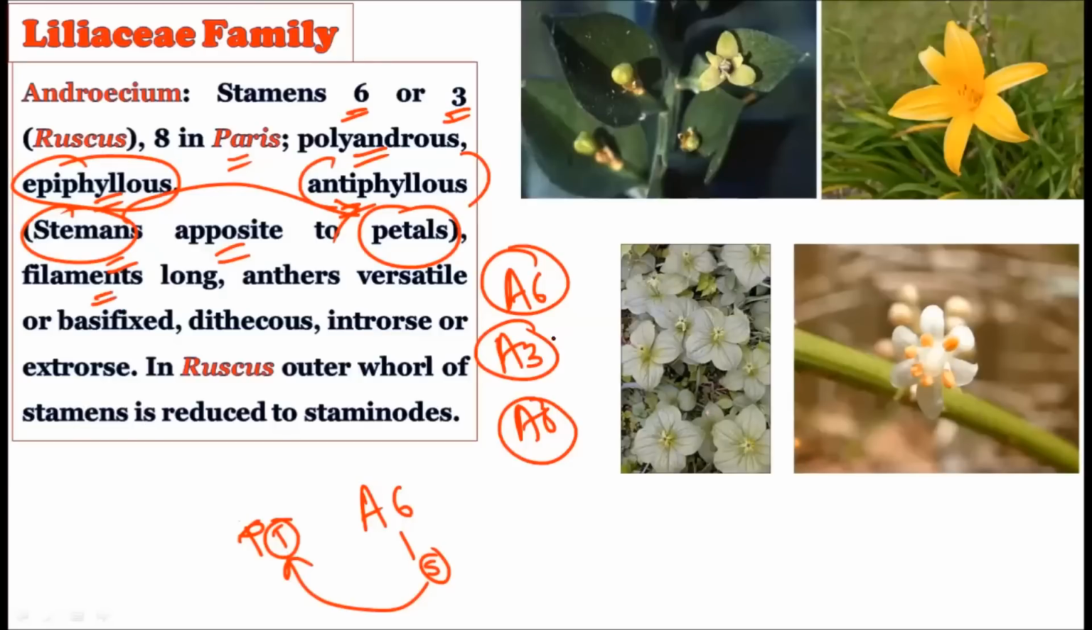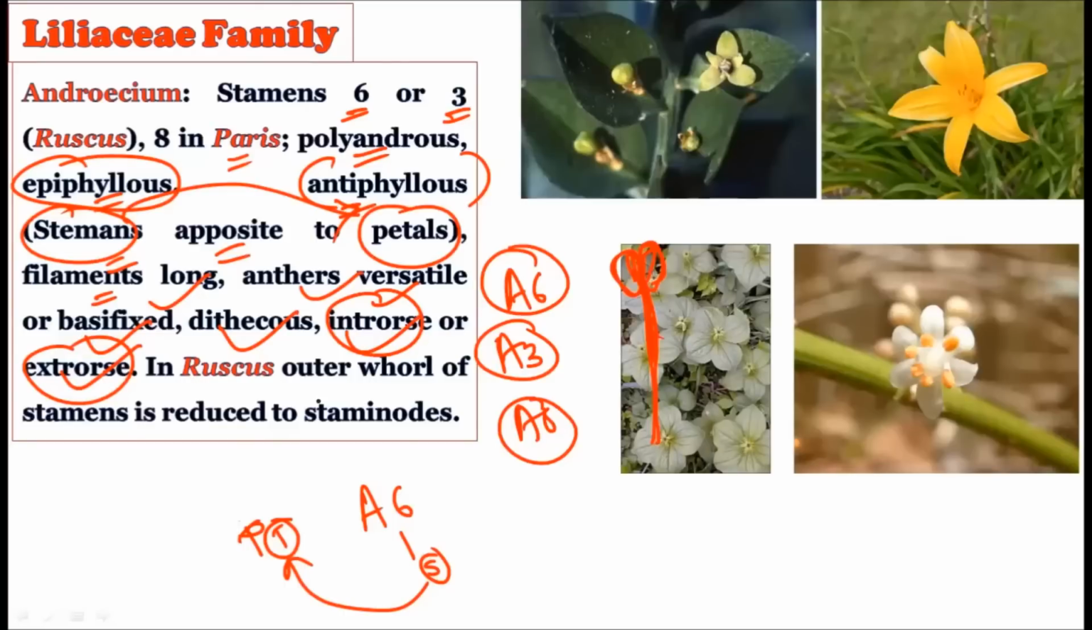The filaments are long. As you know, a stamen is made up of 3 parts. The upper part is called the anther, then we have the connective, and then we have the filament. So these are long filaments. Then the anthers are versatile, that is, they are attached to the filament almost at the middle. Then they may be basifixed and they are dithecous, that is, 2 thecae are present. They may be introrse or extrorse. If they are introrse, they face towards one another. If they are extrorse, they face opposite to one another.